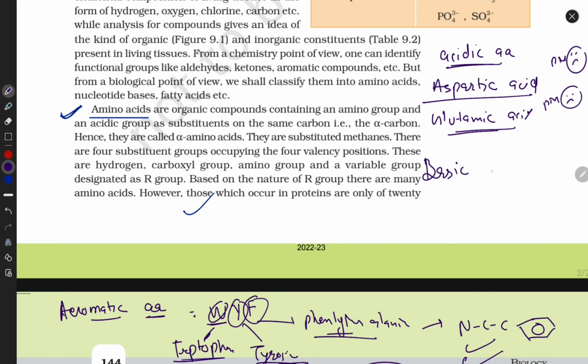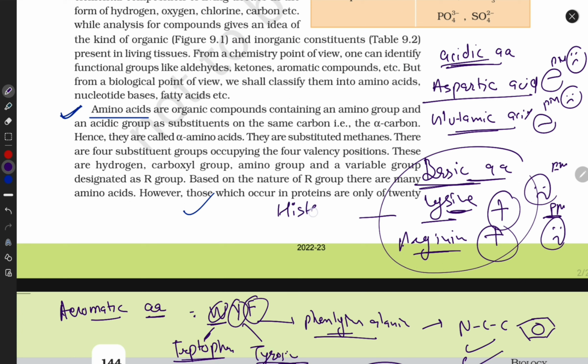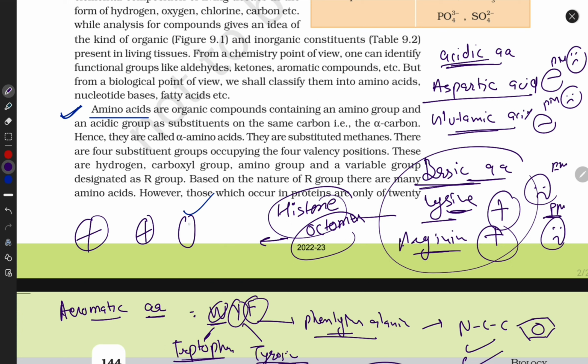Now some are basic amino acids. Lysine, they can't cross, guys. They can't cross because they are polar. Another example is arginine. They can't cross the PM. This is the emoji for they can't cross the PM. They are basic because they carry a positive charge, and the others carry a negative charge, so they are acidic. And this composition is useful for the histone octamer, because the histone octamer is very important for DNA, because DNA wraps around it and they make this kind of structure.